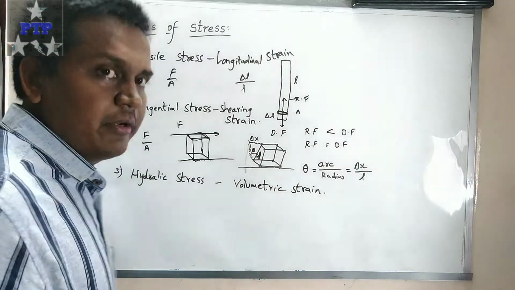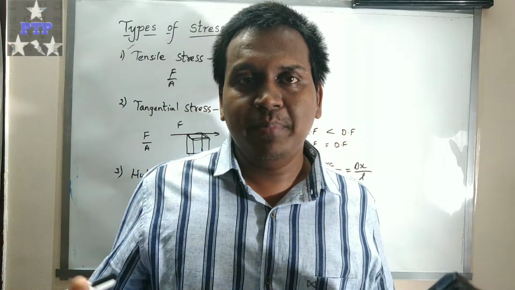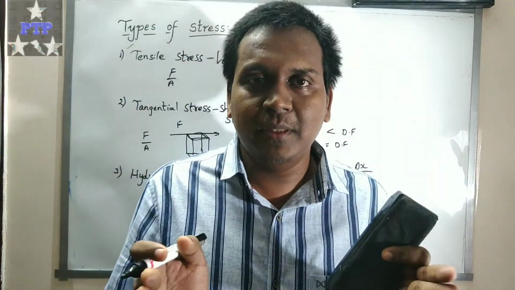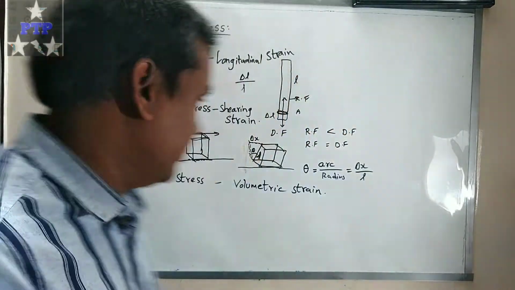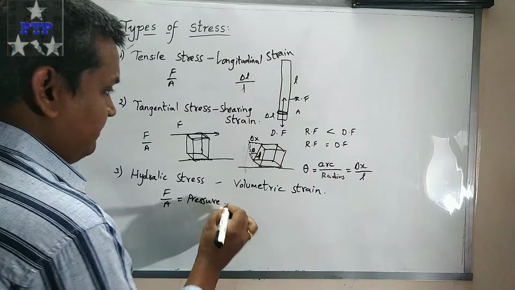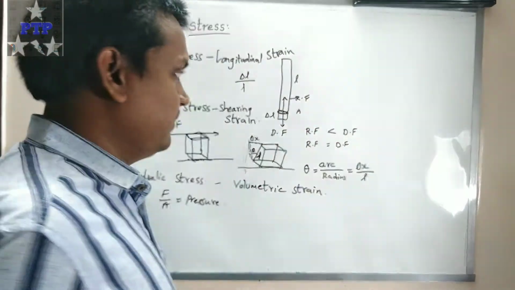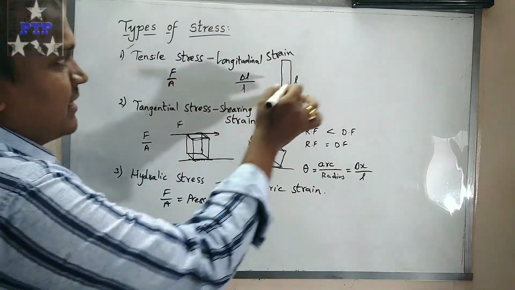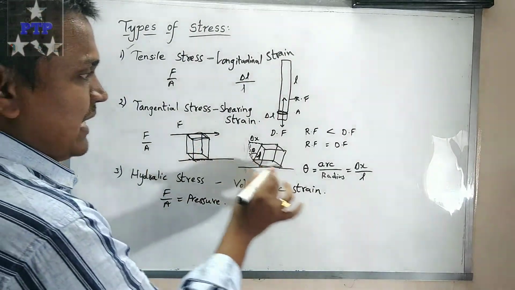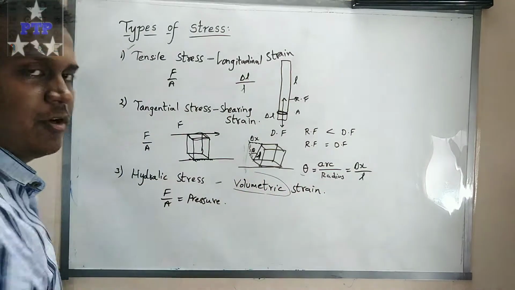Or consider a balloon and try to push the balloon into the water. The pressure will act in all directions, so due to that pressure, the balloon may compress. Due to hydraulic stress, there is a volumetric strain on the body. Tensile stress is based on the length, tangential stress is based on the angle, and hydraulic stress is throughout the volume.